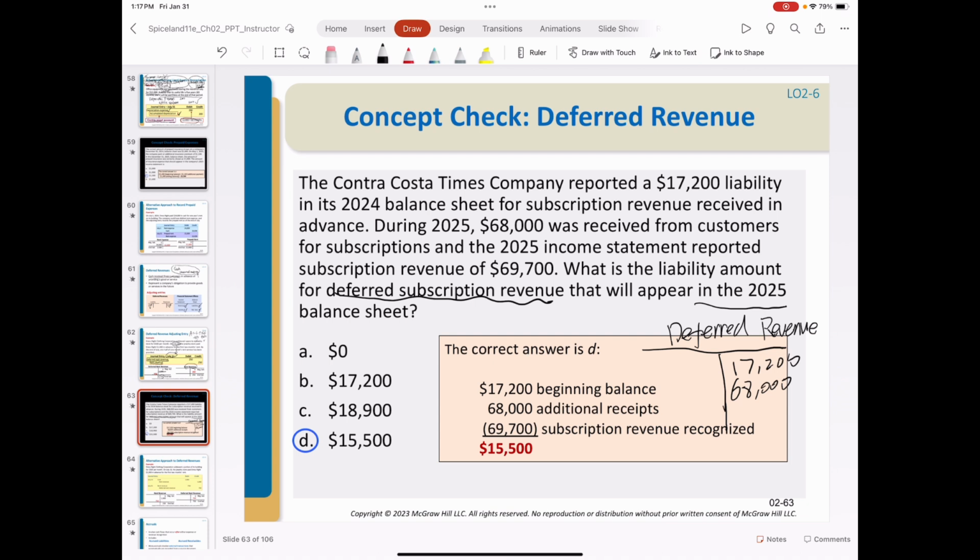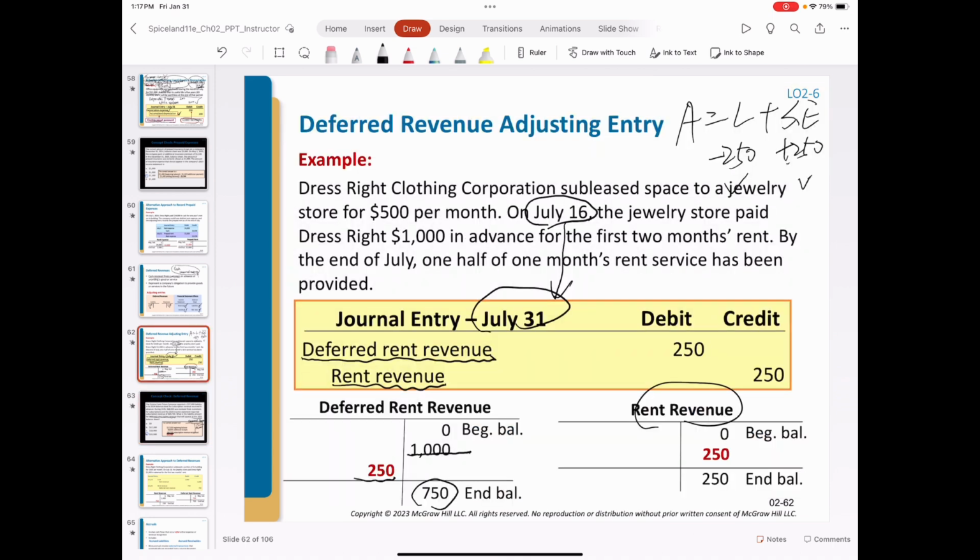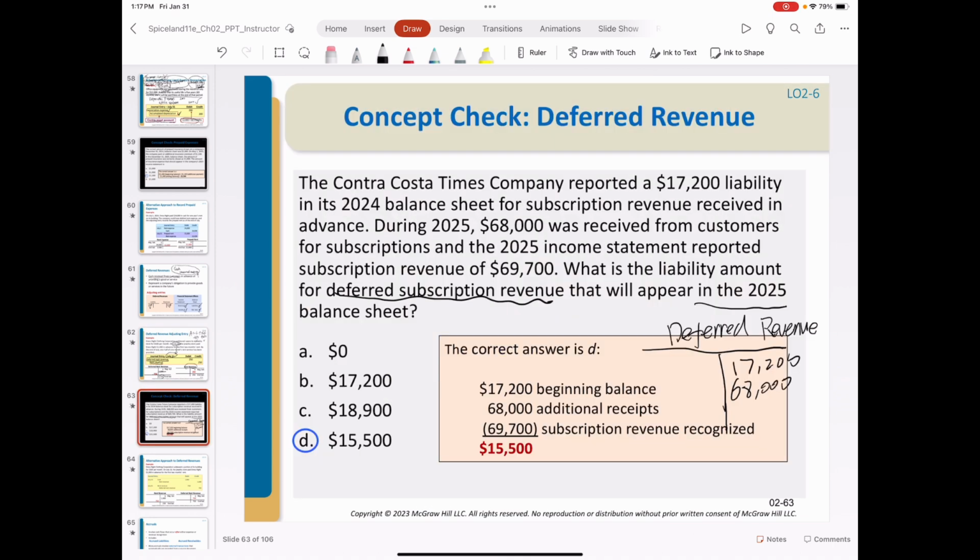And because the company recognized $69,700 revenue, according to this journal entry, we should also debit deferred revenue by this amount. So we put 69,700 on the left. That's debit. So we compare both sides. Finally, we get a credit balance of 15,500. So that's the balance of this unearned revenue liability in 2025. The 15,500 is the ending balance in 2025.